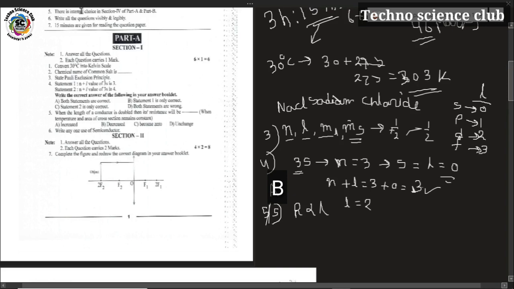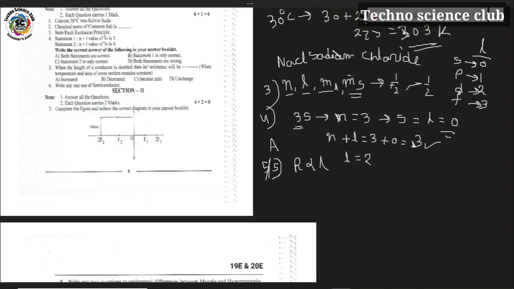For the sixth question, write any one use of a semiconductor. You know that semiconductors have characteristics of both metals and non-metals combined together. These semi-metals are used as semiconductors, so they allow electricity to pass to some extent. Semiconductors are used in the preparation of microchips and electronic items like computers, CPUs, RAMs, etc.